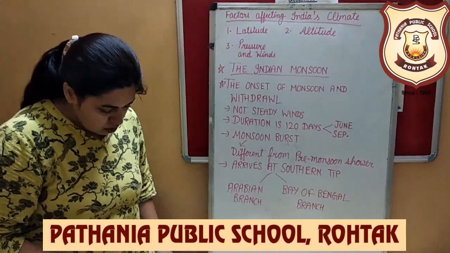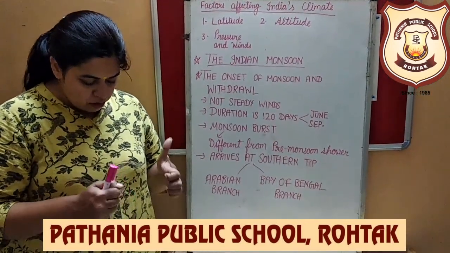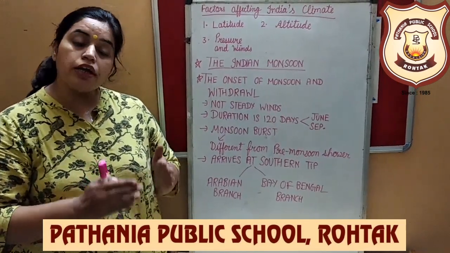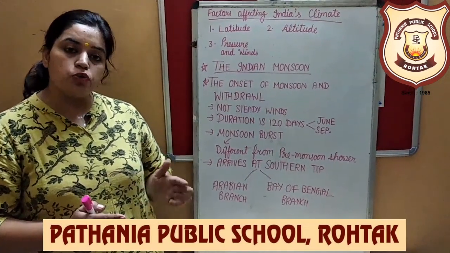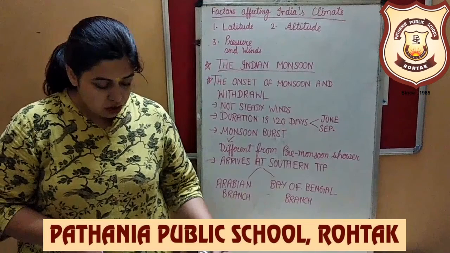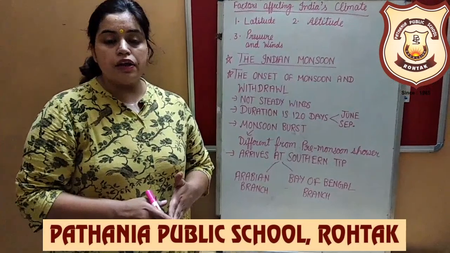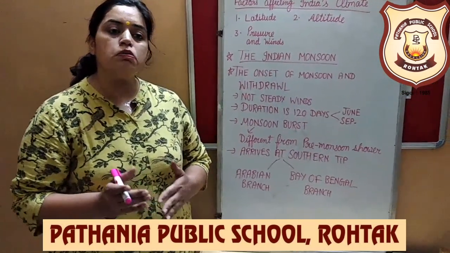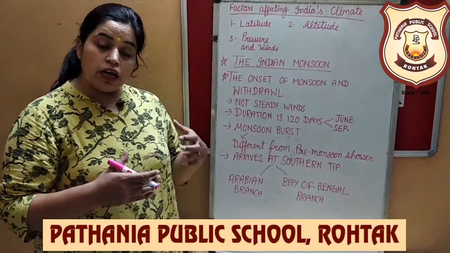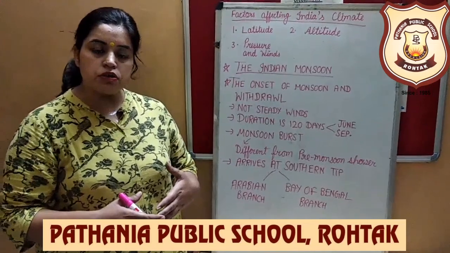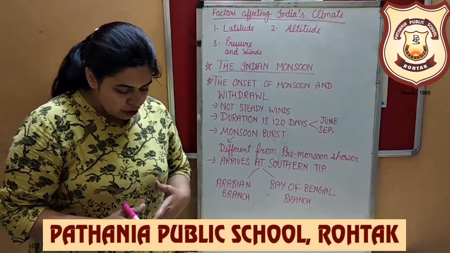Maharashtra. Even the Bay of Bengal branch, when it arrives in Assam, where there is also the Himalayan range, is diverted from Assam towards the west and towards the Ganga plain, and in northern India it reaches by June end or the first week of July. And in North India, the Arabian Sea branch and the Bay of Bengal branch merge by the end of June.